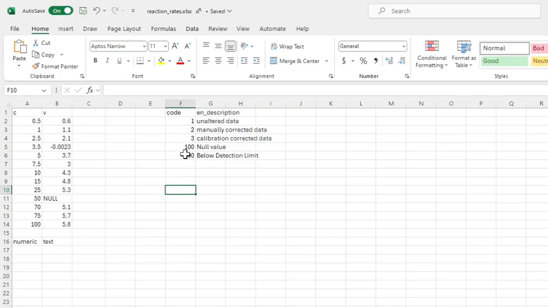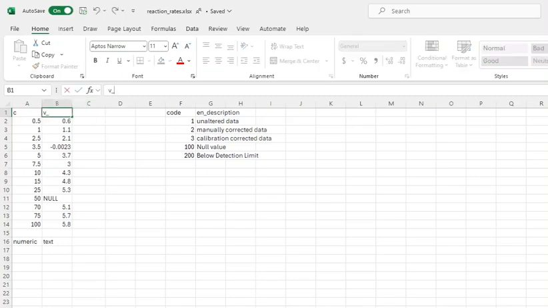I'm trying to stratify these codes so that in the future I could filter things numerically and say, show me all the data where the code is less than 10. It's a bit of sophistication, but of course you can just go in order numerically and you'll definitely get it to work. I'm going to go back and rename this back to raw data. And then I'm going to have samples with data that's ready for analysis. And then here, as I said, I'm going to add those quality annotations.